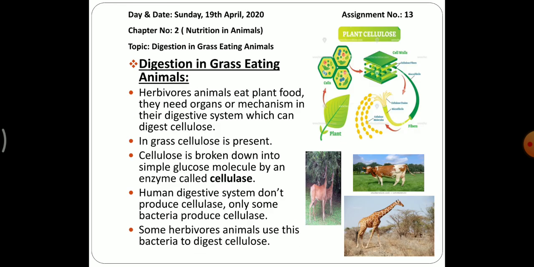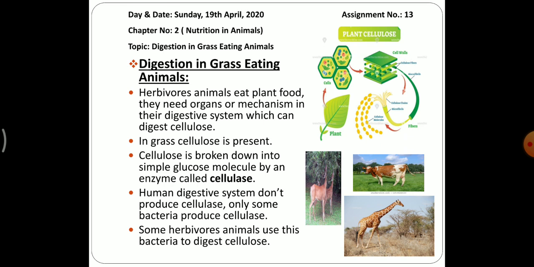Good. Now, let us start our topic, that is how digestion takes place in grass eating animals. Before starting that, we should know what herbivorous animals are. These are animals which depend on plants; they eat grass and plants. I hope you have studied this in your 6th class. Some pictures related to herbivorous animals are given in this slide also.